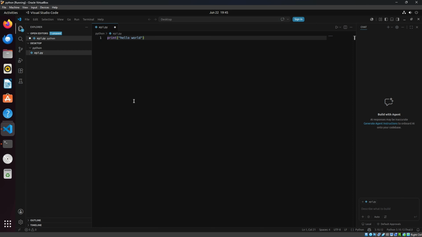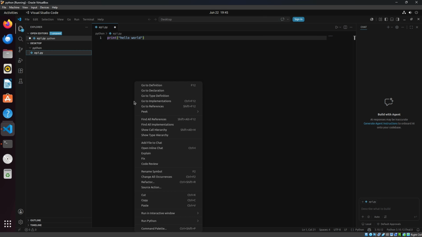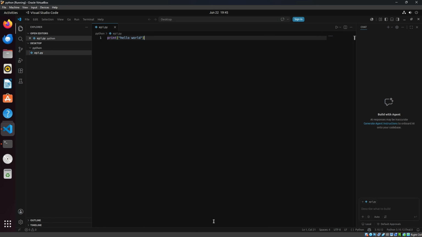With VS Code, we can run our code in different ways. One way is to just right click, go down to Run Python, then click Run in Terminal. And look at that, we have our first piece of code.